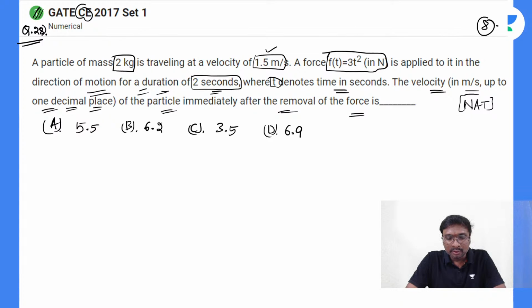Solve this, everyone. Is it B? Anyone else? Anyone else having another answer?